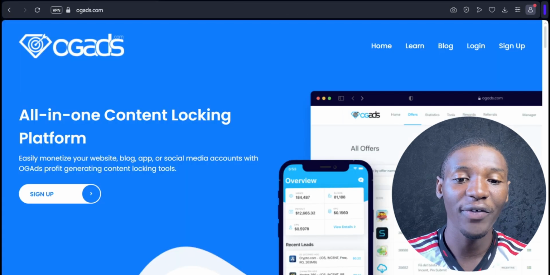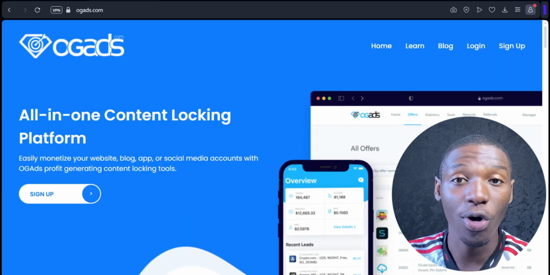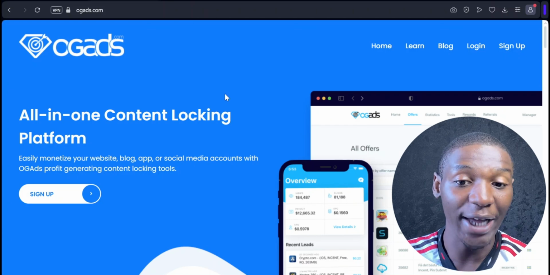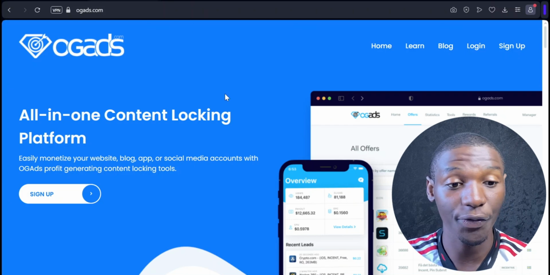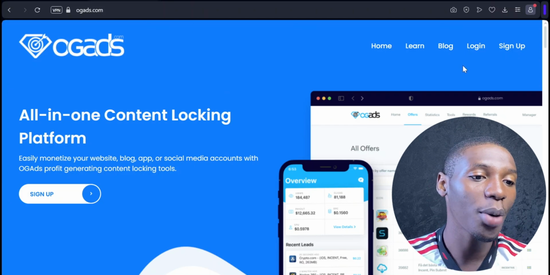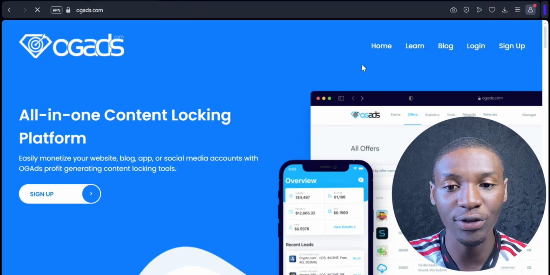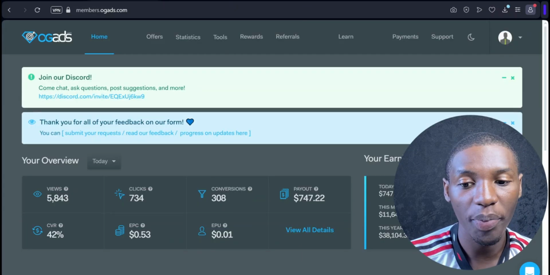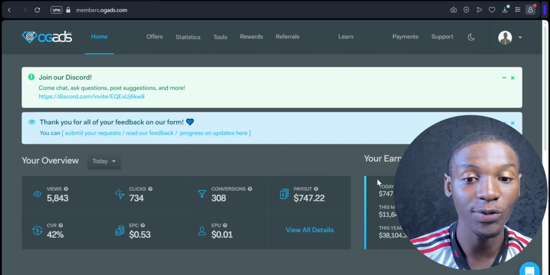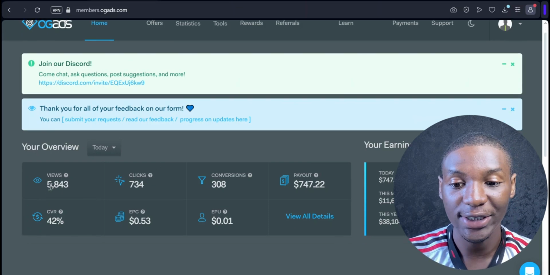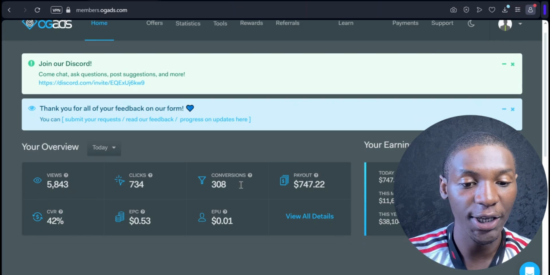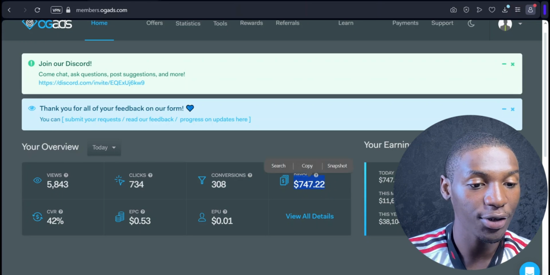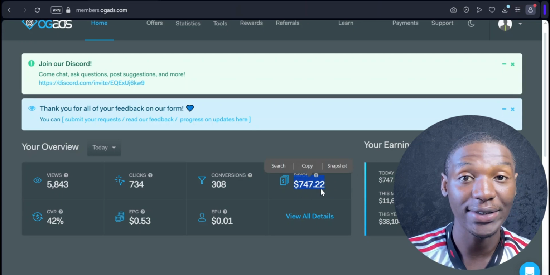So I want to come over to a website like ogads.com. OG Ads is a CPA network that is known for content locking, right? And I like to use OG Ads because they have a lot of offers on them, right? So I'm going to come over here and log into my OG Ads account. And it's going to bring me up to my home page, right? So you can see over here on one of my OG Ads accounts, it says your revenue over here today, I have over $747, right? So that is what I made today alone, right?